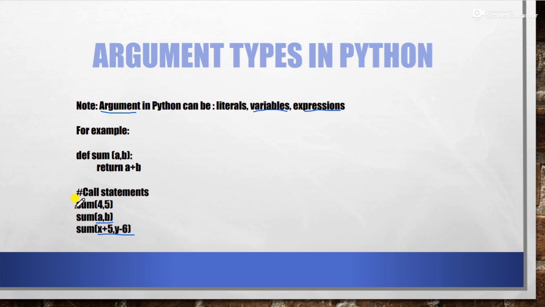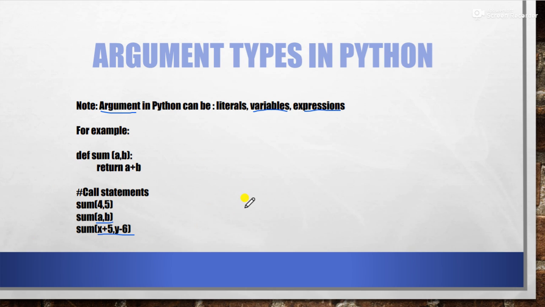And here you get one more flexibility: it is not compulsory that both values have to be literals, or both variables, or both expressions. No, it is completely your choice. You can write any combination of these.